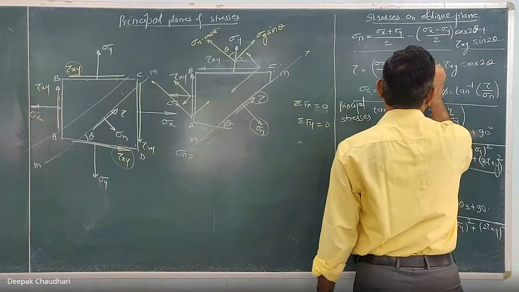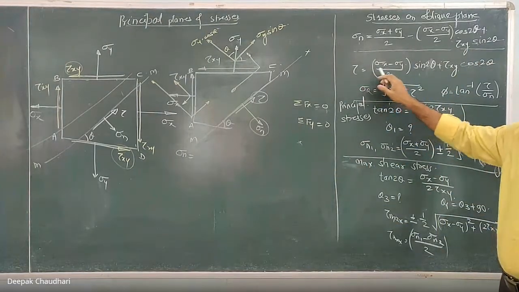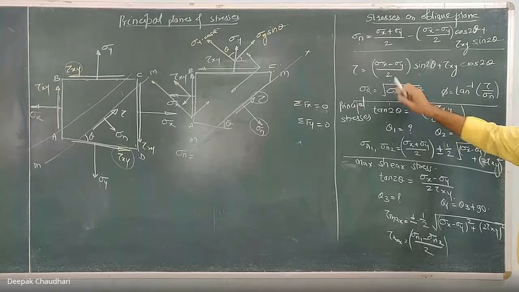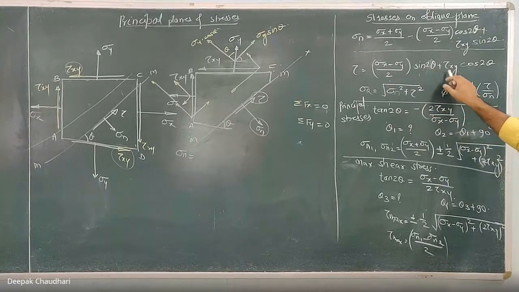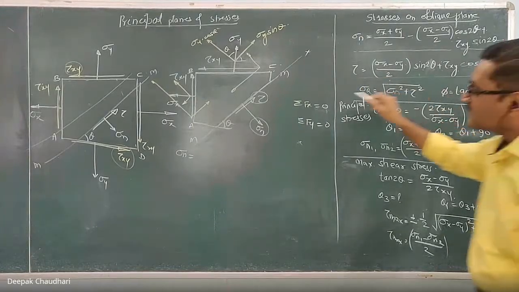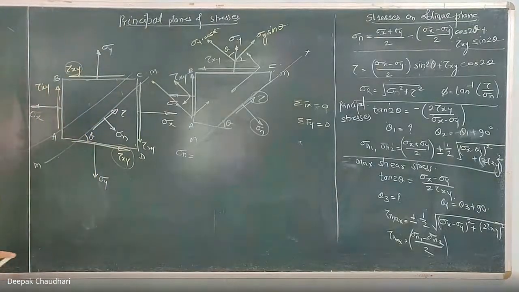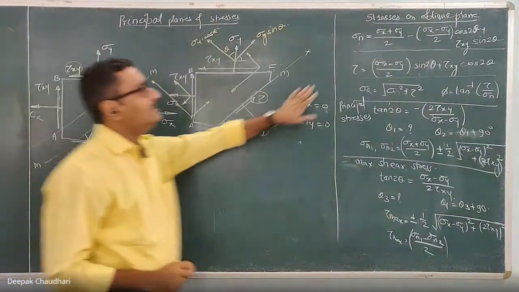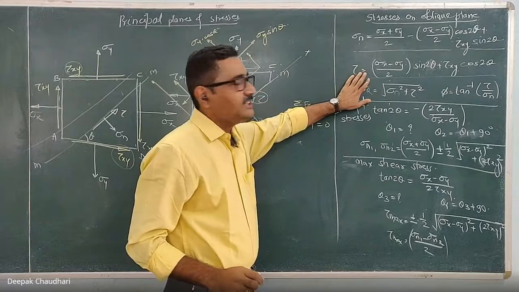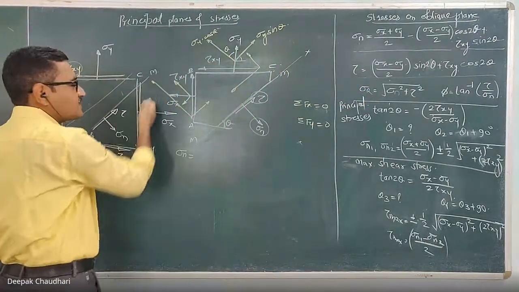It is sin 2 theta. So the shear stress acting on an oblique plane is (sigma x minus sigma y)/2 into sin 2 theta plus tau xy into cos 2 theta, which gives you the shear stress acting on the same oblique plane inclined at an angle of theta degrees with horizontal. So these are the normal and tangential or shear stress acting on an oblique plane because of this stress system.